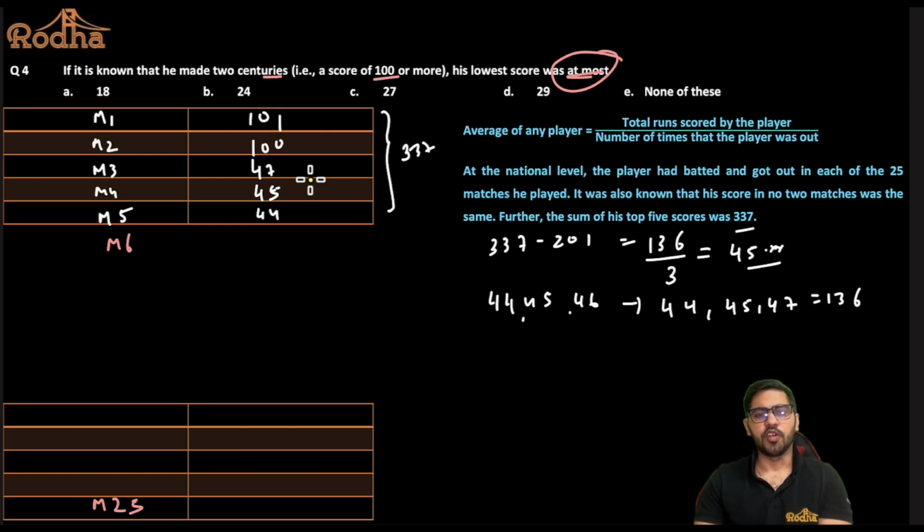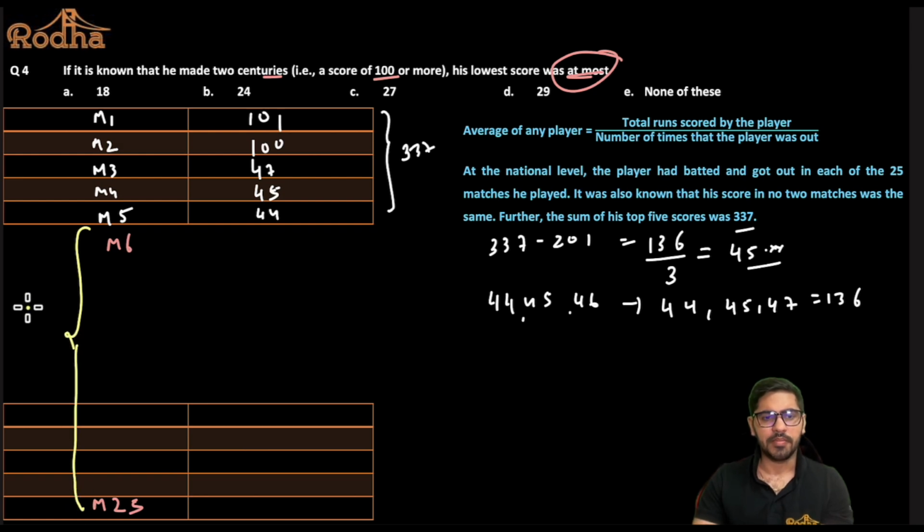Now if I start from 44 here, from match number 5 till match number 20, can I say there are exactly 20 more matches? If I remove the first 5 matches, there are exactly 20 more matches. Obviously I'm not going to do 43, then 42, because all the scores have to be distinct. So I'll decrease one by one, 41, 40. I'll not decrease by more, because I'm trying to maximize the score.